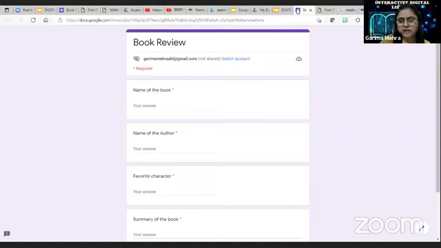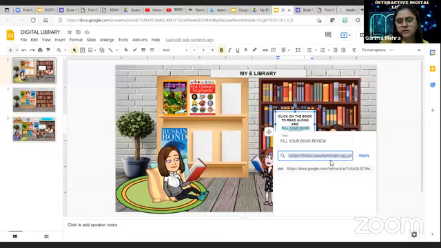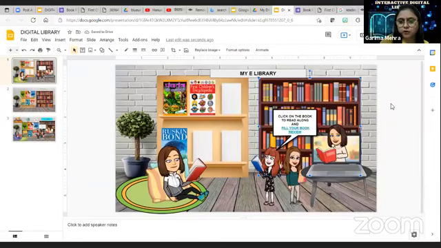You know how to take the link of this, right? So you can attach the link over here. What you have to do is select the text, as we did earlier. Go to link, paste the link over here, and then apply. So you can attach your book review here also. Right?